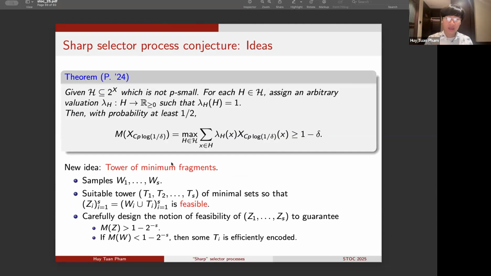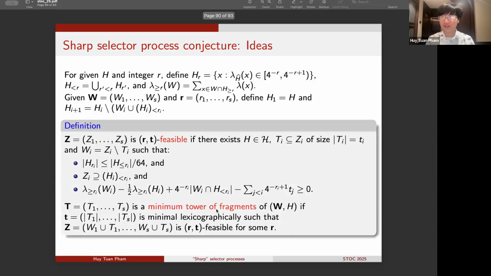And again, the key and most involved part of the proof is to design the correct feasibility condition for the set Z, which is a union of random samples Wi and the fragments Ti within the tower of minimal fragments, so that we can efficiently encode the family of sets Ti. And this turns out to be very challenging and requires a very delicate definition of feasibility. So for the full detail, I invite you to read the full version of the paper.